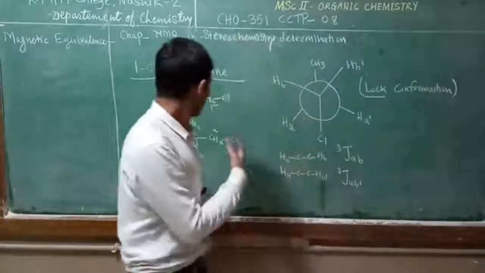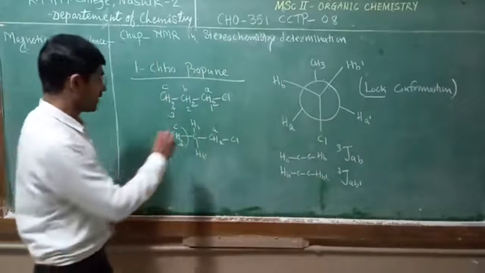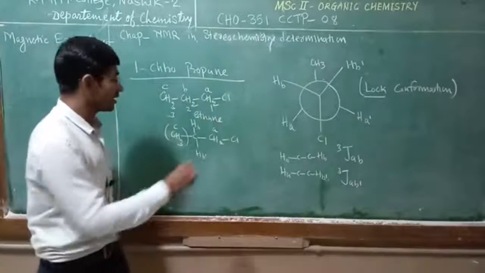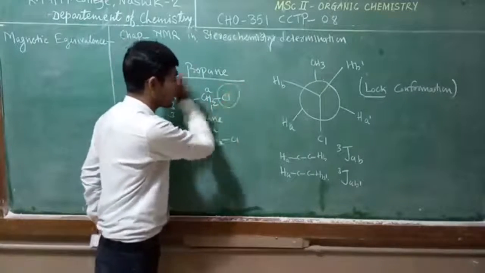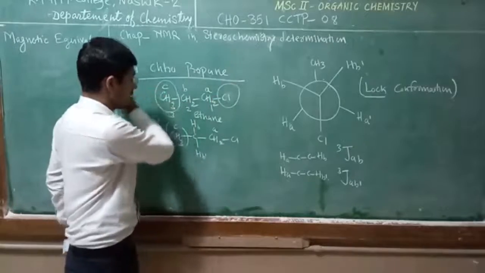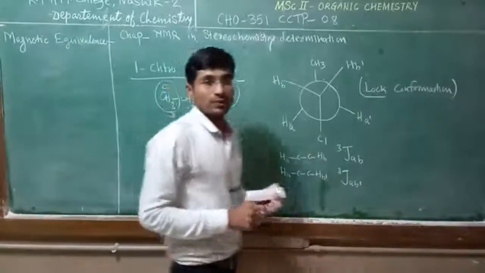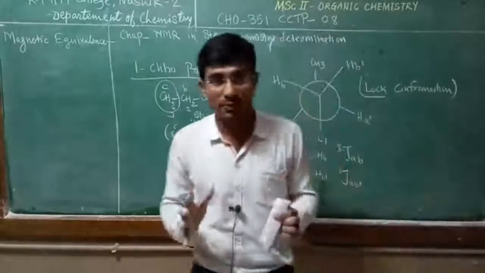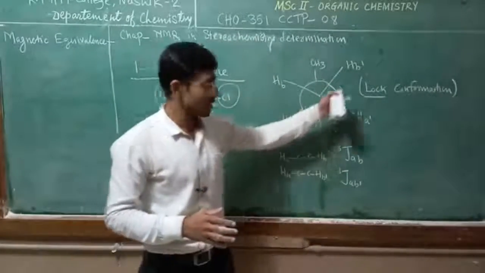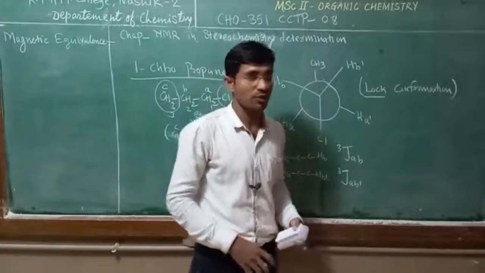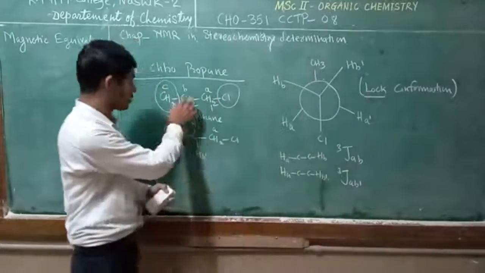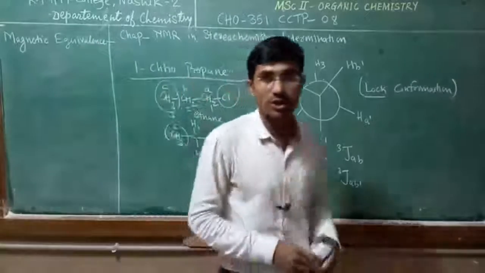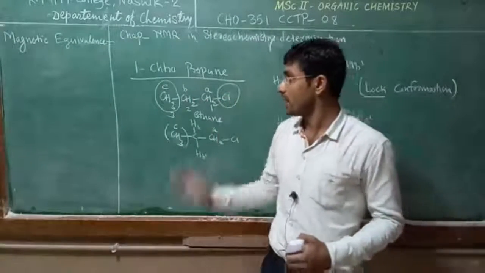So this type of system, particularly the ethane system. In an ethane system, if you take a bulkier group like chlorine or methyl, the carbon-carbon free bond rotation is avoided or stopped, and because of that we get this kind of locked conformation. Now the protons present over this carbon become magnetically inequivalent. So this is all about magnetic equivalency.